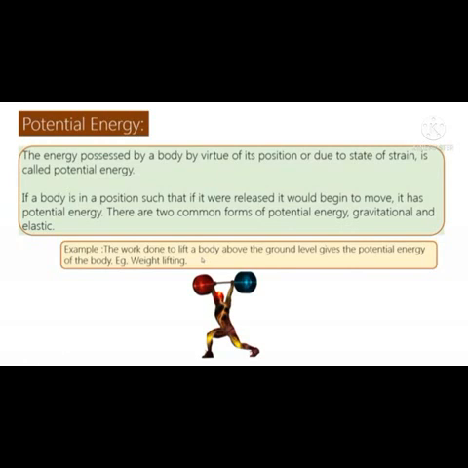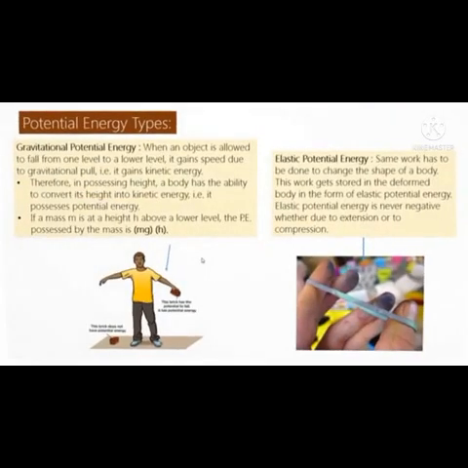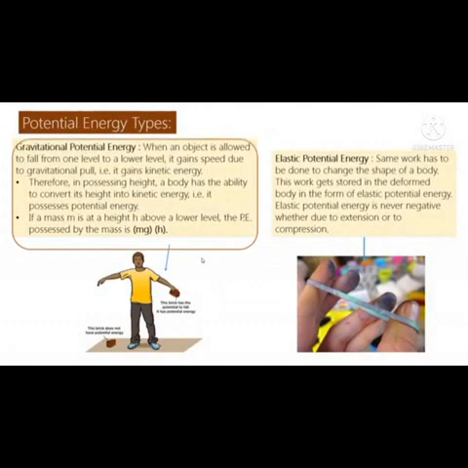Here is the example shown below. The work done to lift a body above the ground level gives the potential energy of the body. For example, weightlifting. The types of potential energy: gravitational potential energy. When an object is allowed to fall from one level to a lower level, it gains speed due to gravitational pull. That is, it gains kinetic energy. Therefore, it possesses height. A body has the ability to convert its height into kinetic energy. That is, it possesses potential energy.